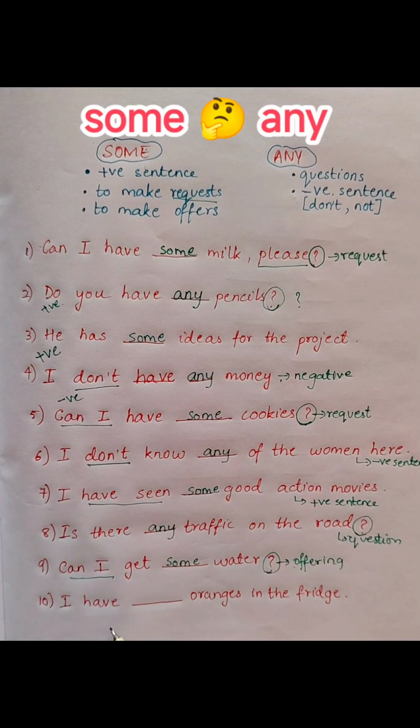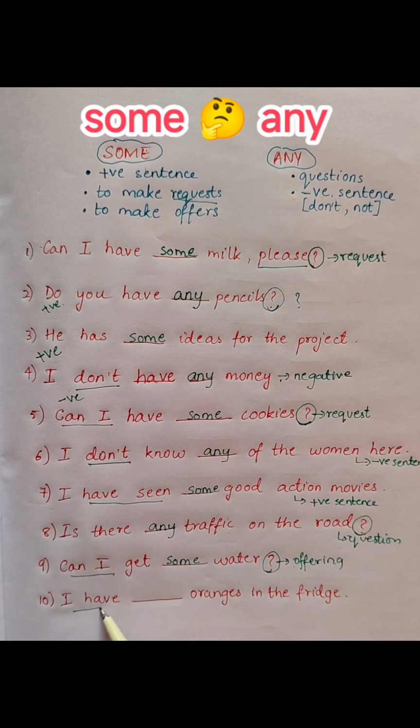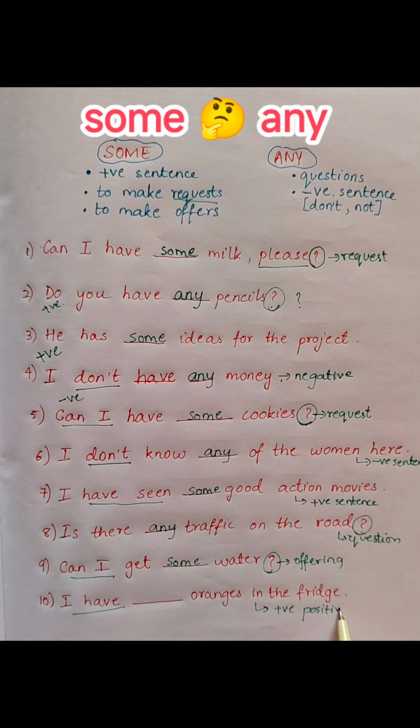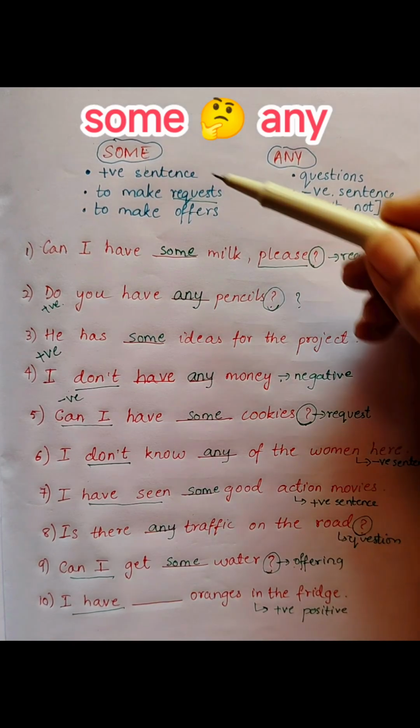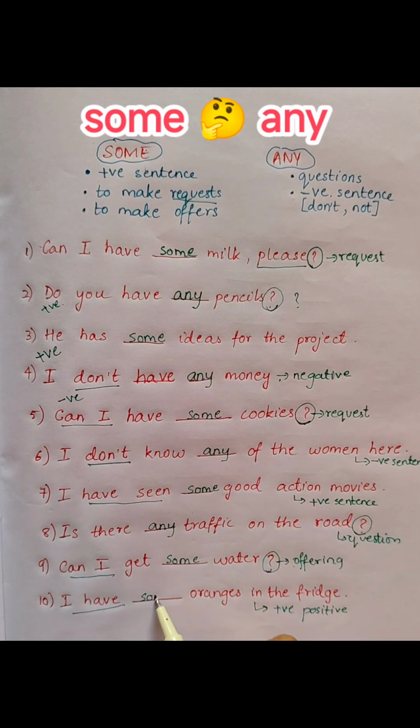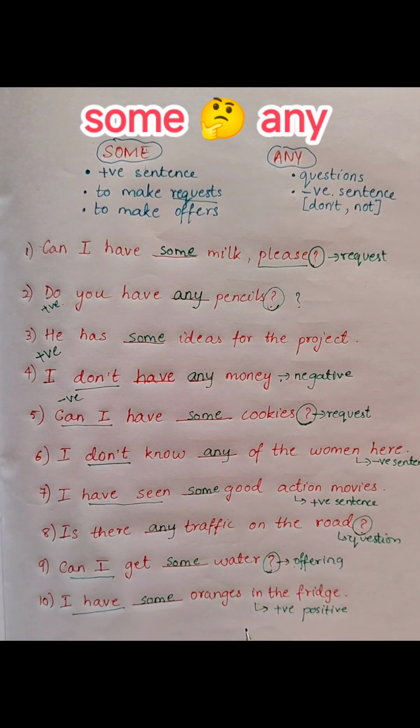Okay, last. I have blank oranges in the fridge. I have implies that this sentence is positive in nature. So, as per the rules, positive sentences go with some. I have some oranges in the fridge.